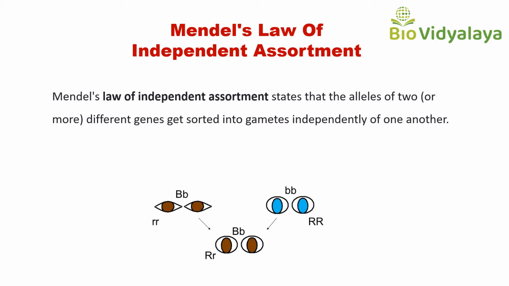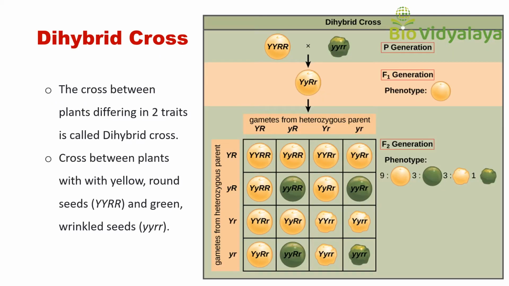We know that di means two. So this is based on the cross between plants that differ in two characters. Let's see dihybrid cross first, and after that I will explain the law of independent assortment. What is meant by dihybrid cross?